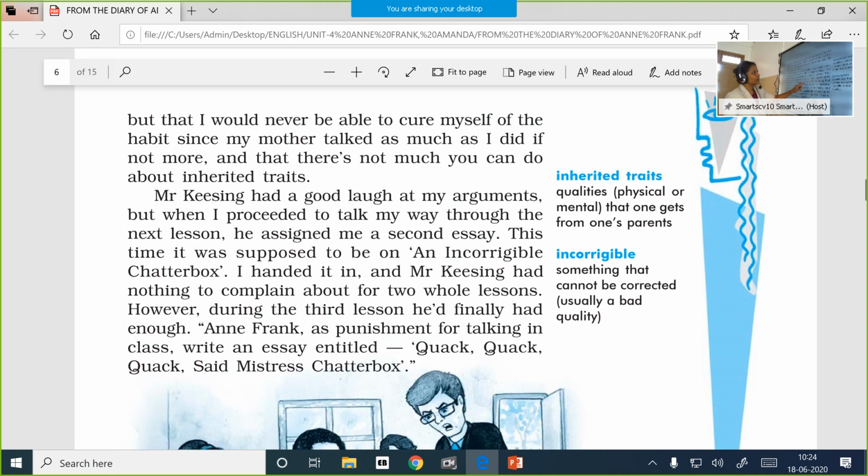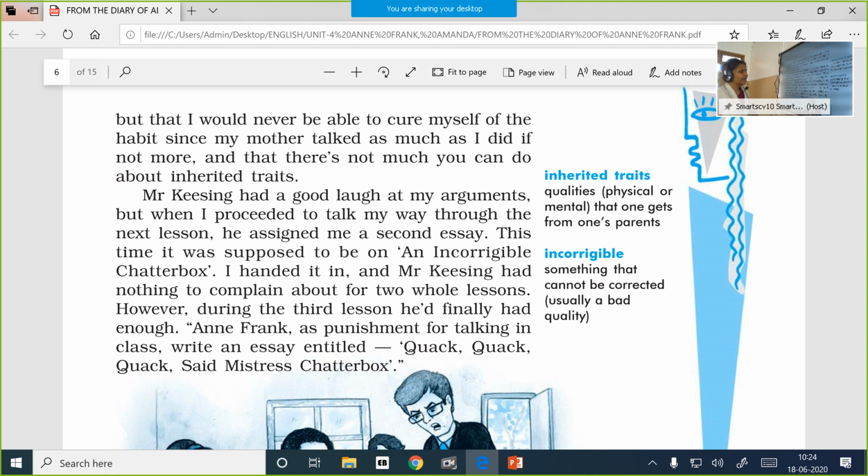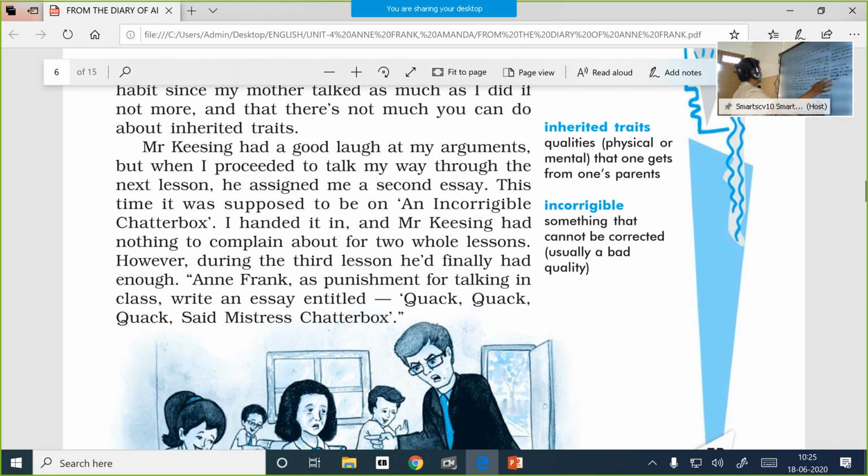I will try hard to keep myself under control, but I don't think that I can completely cure this habit of talking because it is inherited from my mother. I inherited this trait from my mother because she talks as much as I do, if not more. Only that she might talk a bit more than me. Mr. Keesing had a good laugh at my arguments, but when I proceeded to talk my way through the next lesson, he assigned me a second essay.